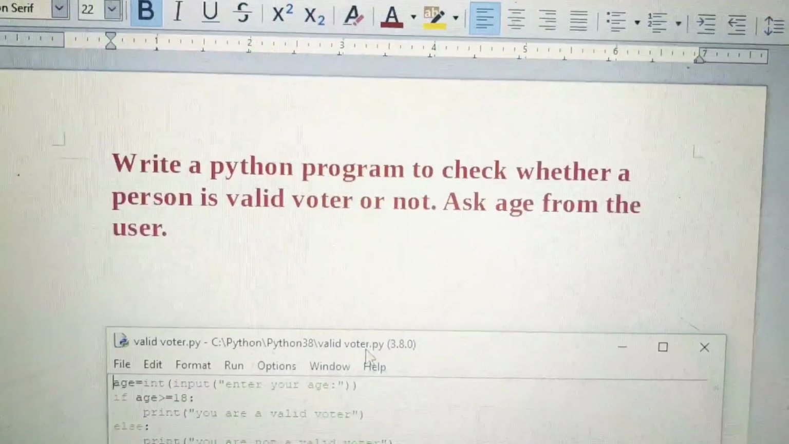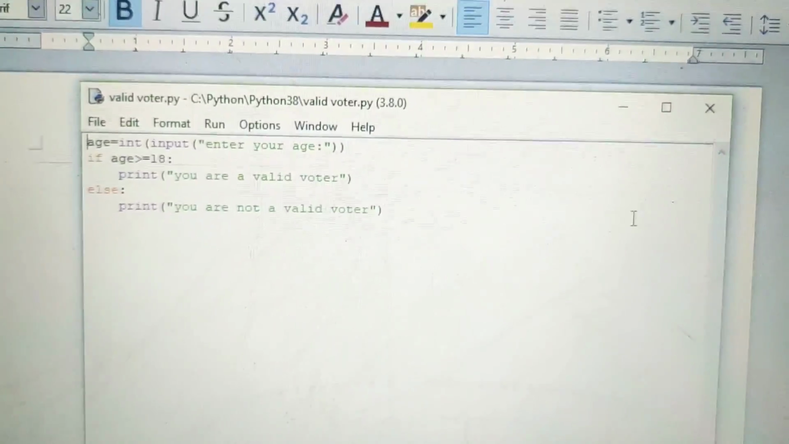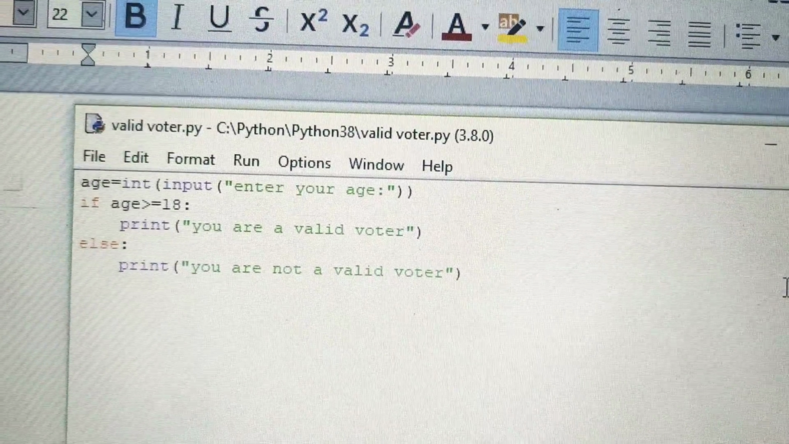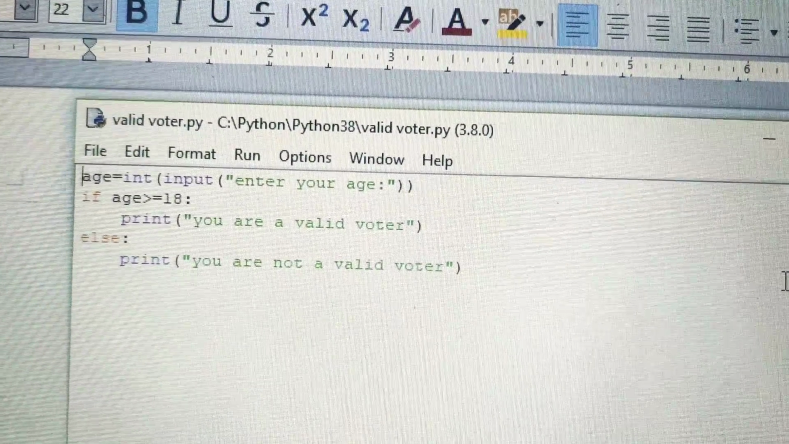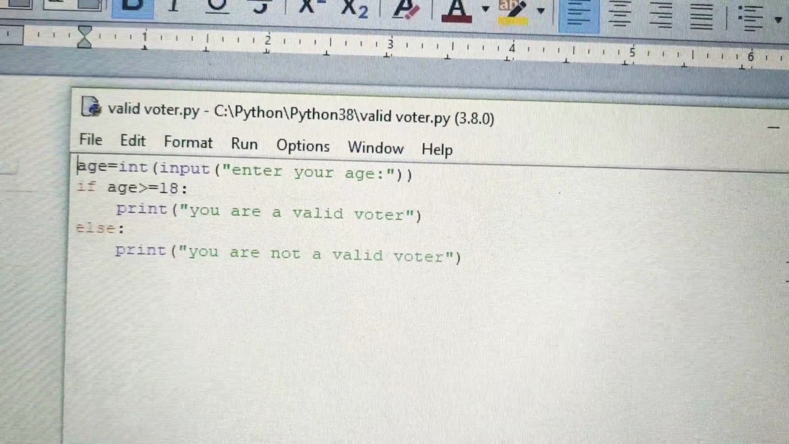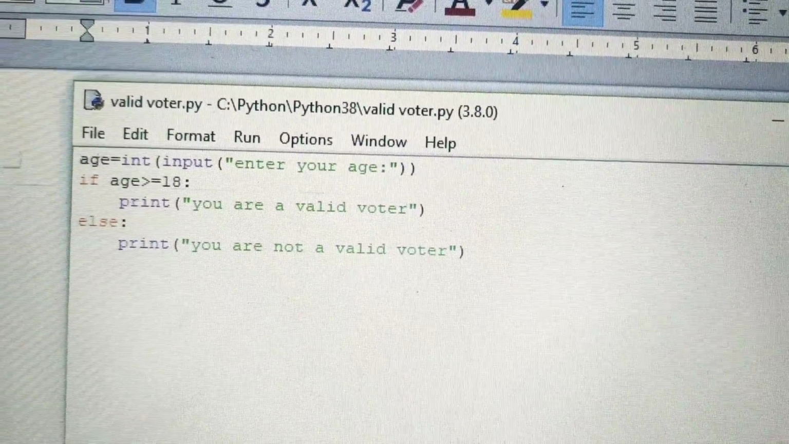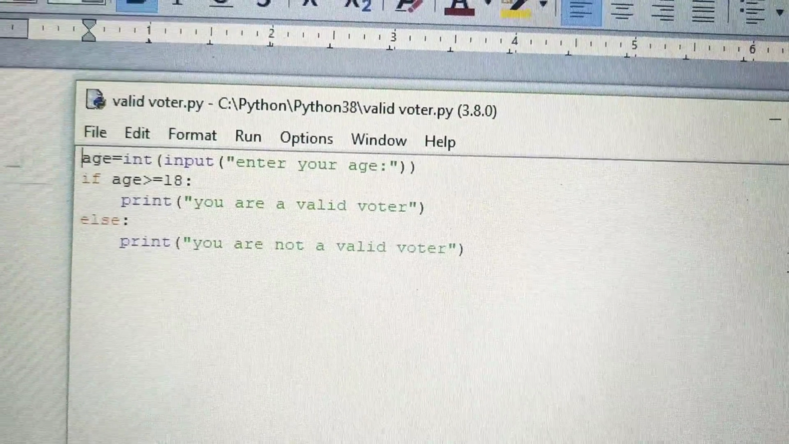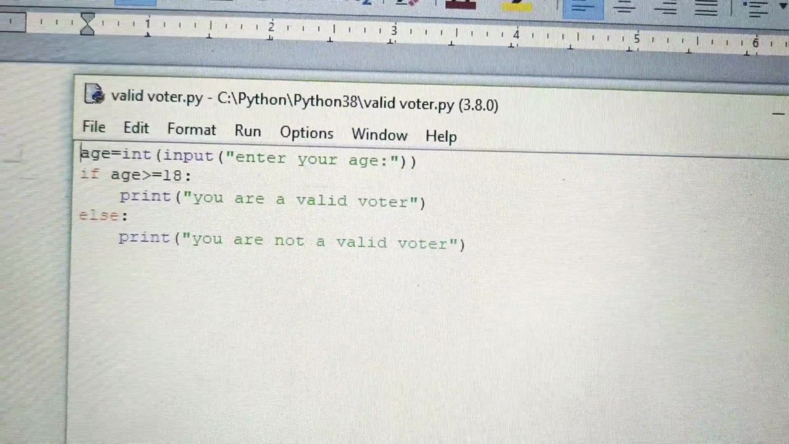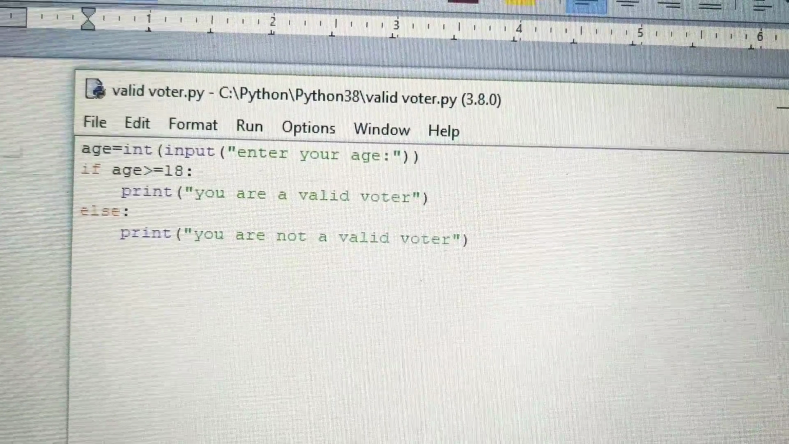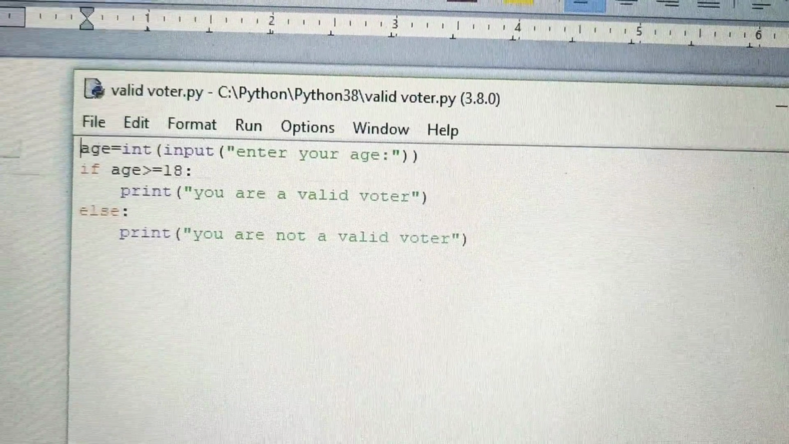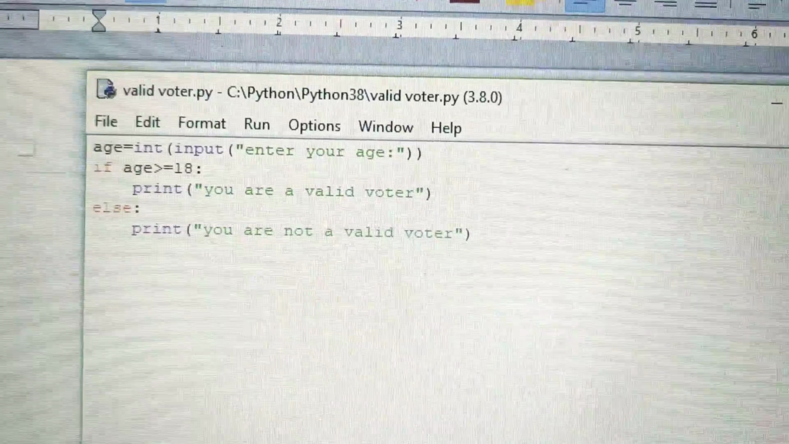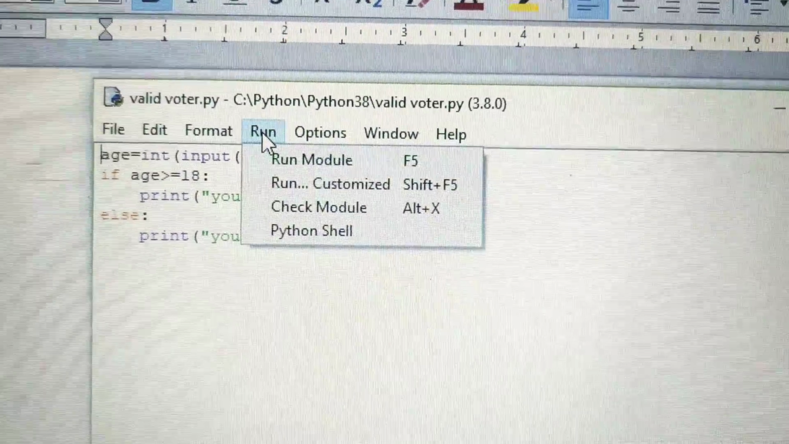Now, I have already written the program for you here in Python. Just have a look at the Python program. First line, age is equal to int, input, enter your age. Age is a variable. Equal to is the assignment operator. And on the right hand side, the inner function will be solved first. Input, enter your age. When we execute this program, I will execute it for you and then we will understand this program.